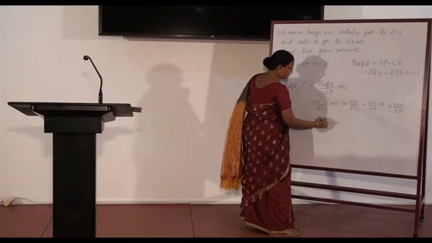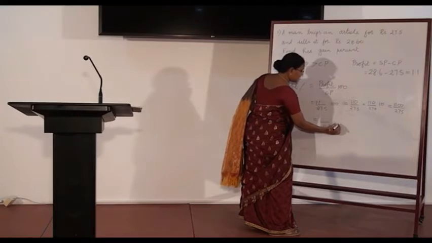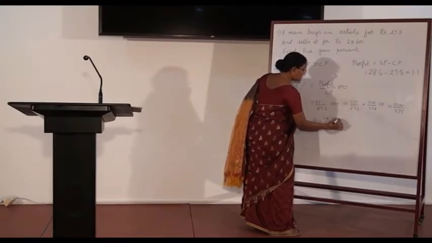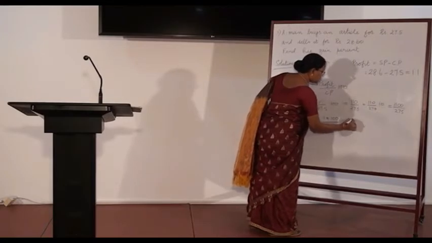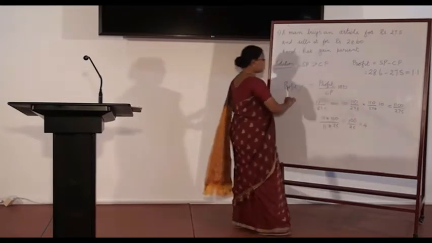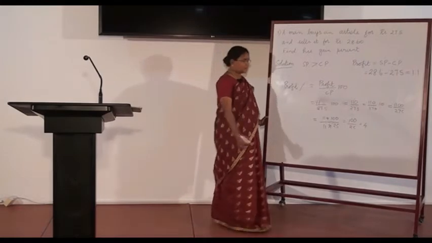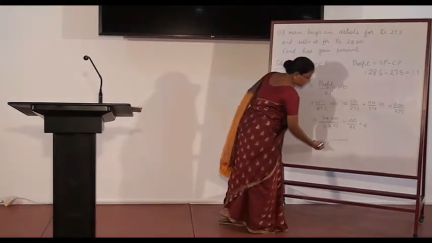Denominator becomes 11 into 25, whereas numerator is 11 into 100. So this is equal to 100 by 25, which is equal to 4. So he gains 4% profit. Problem is over. Let us pass on to problem 2.